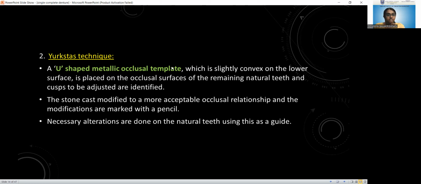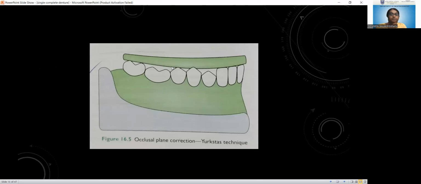Then the necessary alterations are done on the natural teeth using this as a guide. First we assess using the template, then modify the stone cast, and then do the necessary corrections marked on the cast to correct the occlusal plane.